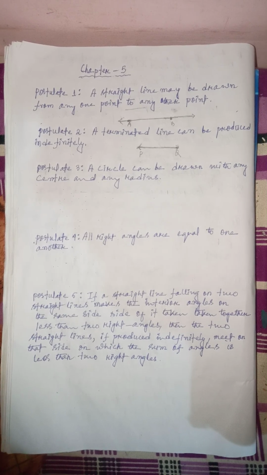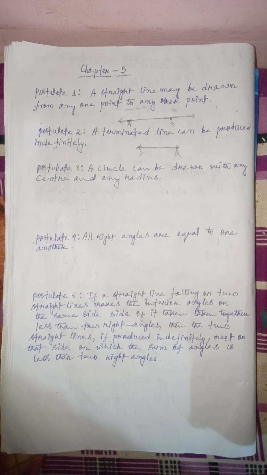Today, I'll explain the postulates that we left off with yesterday. The first postulate is about the straight line, and moving on till the end, it is all about lines. Alright, now let us begin with postulate number 1. In postulate number 1, a straight line may be drawn from any one point to any other point. This is the postulate that we have in number 1.